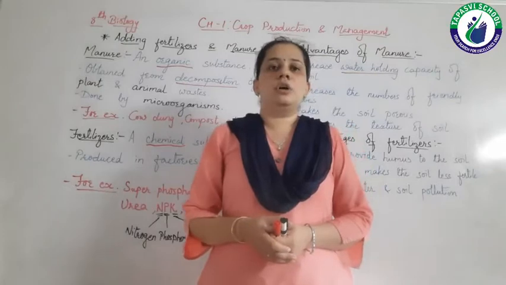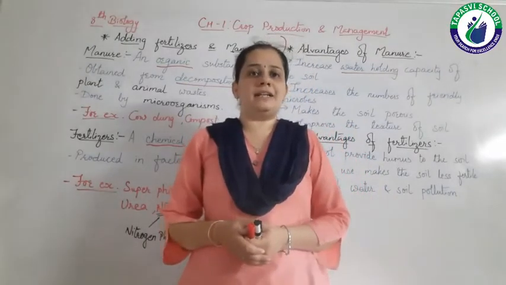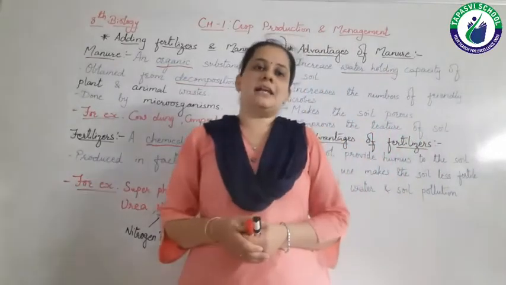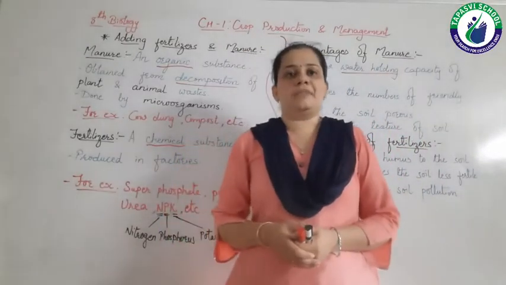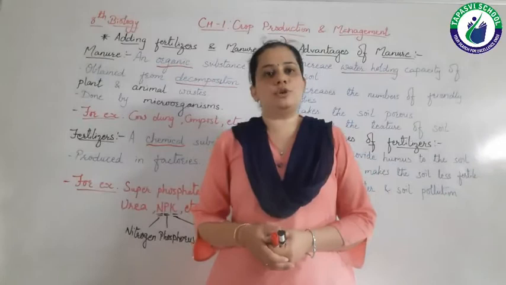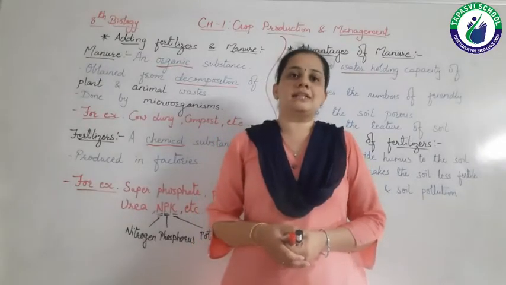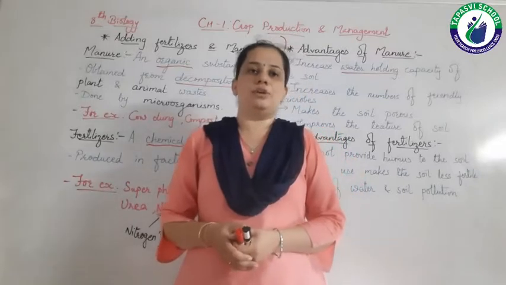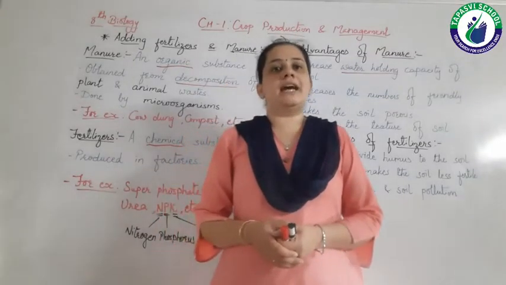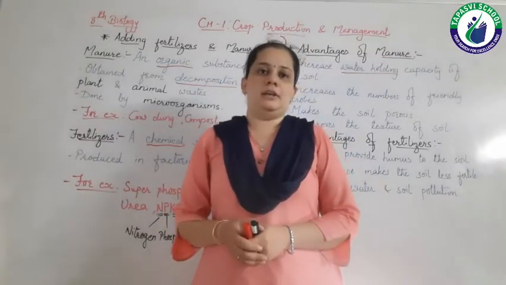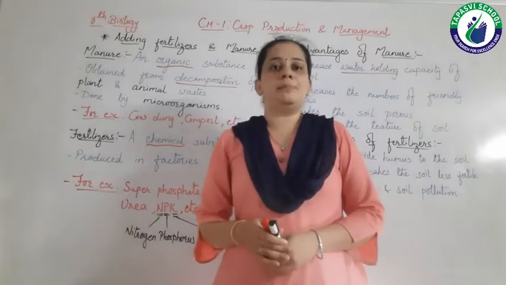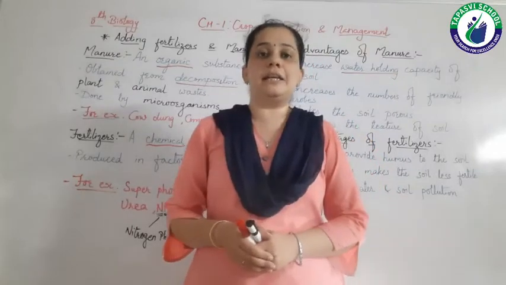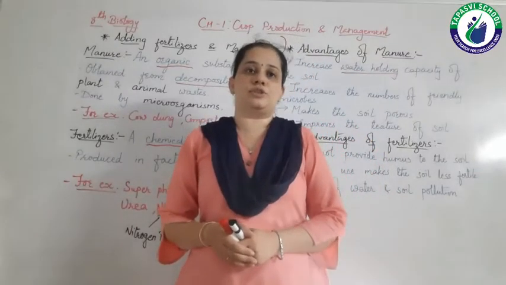Right? So in different activities, here we are studying about adding fertilizers and manure. In the last lecture also we have studied about this activity, that is adding fertilizers and manure. We discussed that when the soil is depleted of nutrients, we must add fertilizers or manures to the soil.